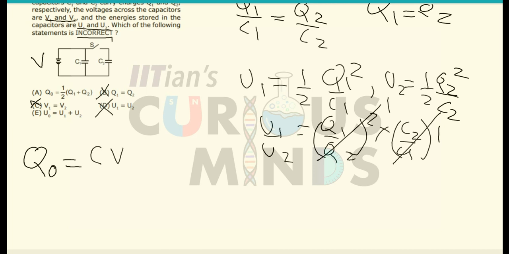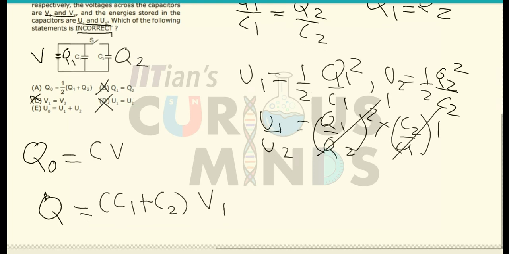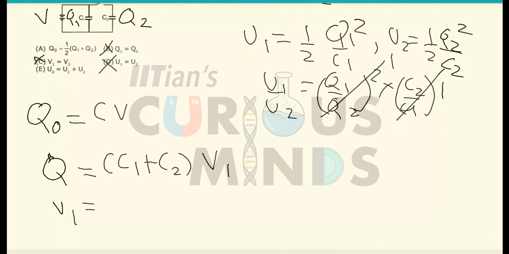Let the charge on C1 be equal to Q1, and let the charge on C2 be equal to Q2. The total charge in this case will be equal to the total capacitance in parallel, C1 plus C2, into V. Let me call this V1. So V1 in the second case will be equal to Q divided by, since C1 and C2 are the same, 2 times C1, and this will be equal to V2. The potential remains the same.